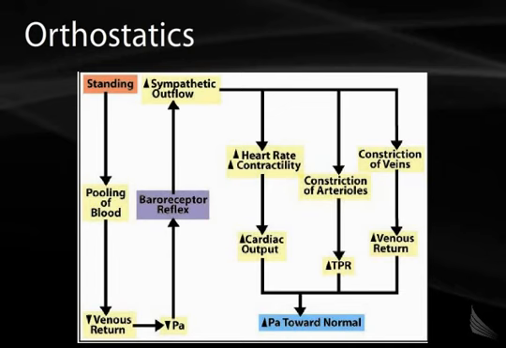If a person has damage to the sympathetic neurons, such as a person with diabetes, they're not able to generate this increased sympathetic outflow, and they're not able to sense the decreased blood pressure from the baroreceptors. These patients would develop orthostatic hypotension.